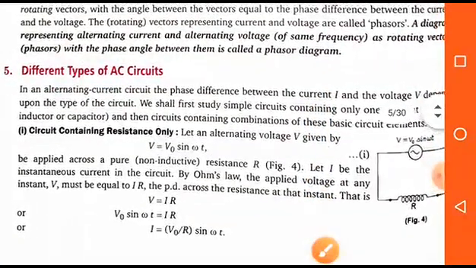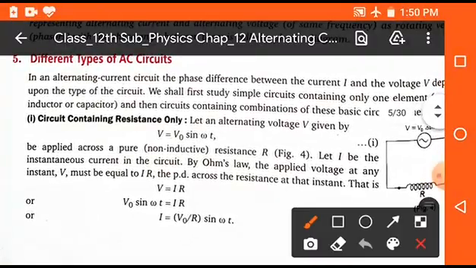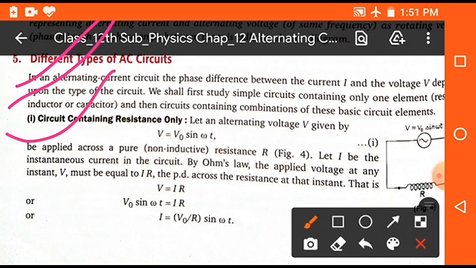Okay students, now we will discuss here different types of AC circuits. In this lecture we will discuss all the different types of possible AC circuits. Okay, so first is circuit containing resistance only.